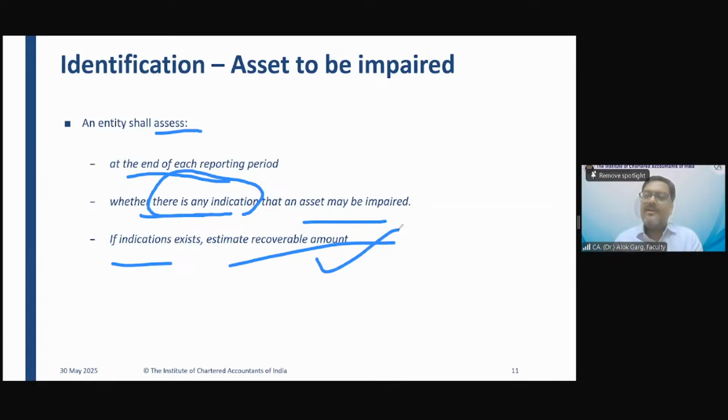Okay, so I'm giving a second example. I purchased this mobile phone a year back. When I come to the reporting date, my mobile phone is giving a lot of problems. At times it gets hanged. At times I'm facing a problem in charging the battery. A lot of problems have started in the last couple of days. So in this scenario, should I go for a detailed impairment assessment, should I estimate the recoverable value? What do you say?